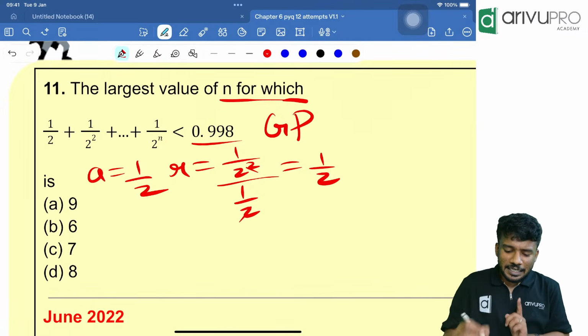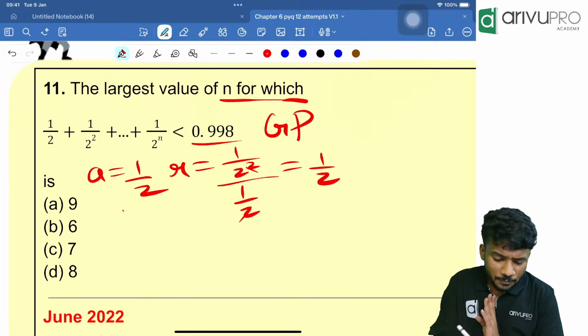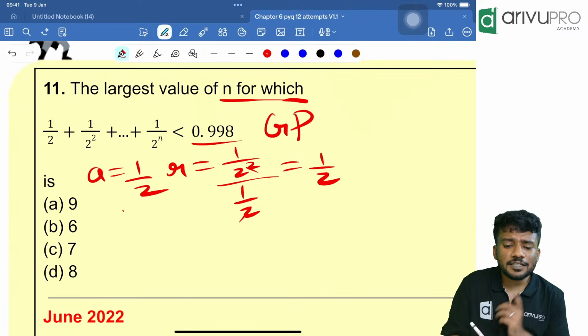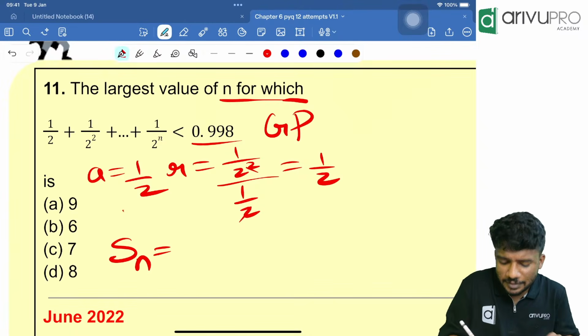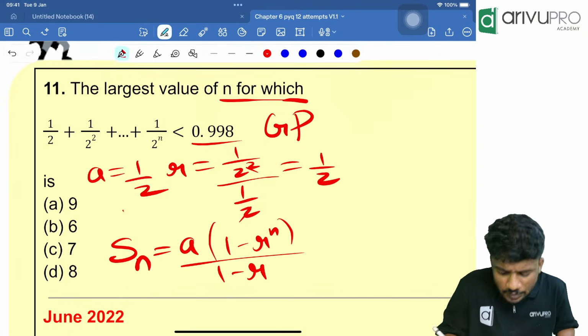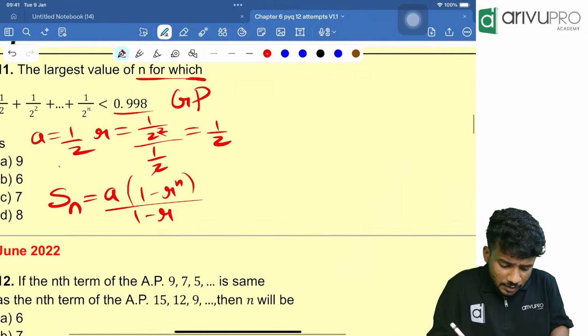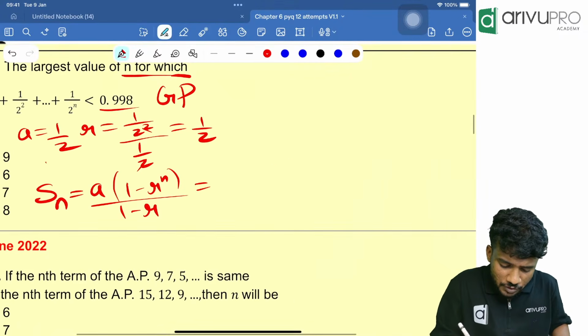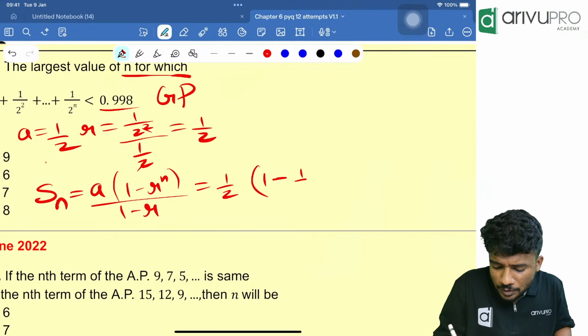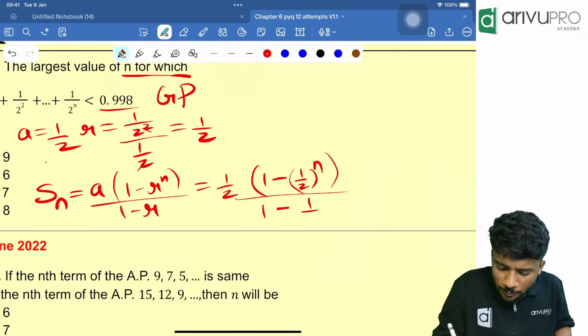Now we need to check. A is there, then R is there. Now we need to check the sum of n terms. What is the formula for the sum of n terms? Sn is equal to A into 1 minus R raised to n, divided by 1 minus R. Everything is given here, right? n we need to check, which is equal to how much? A is 1 by 2 into 1 minus R, which is 1 by 2 the whole power n, divided by 1 minus 1 by 2.